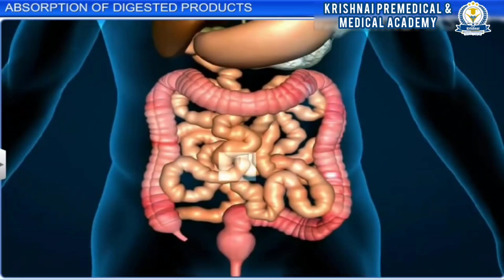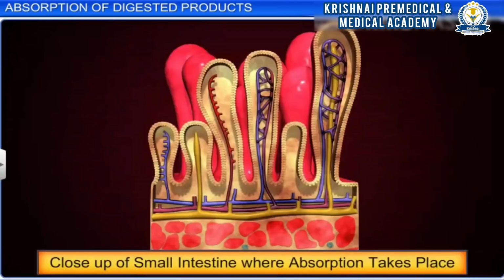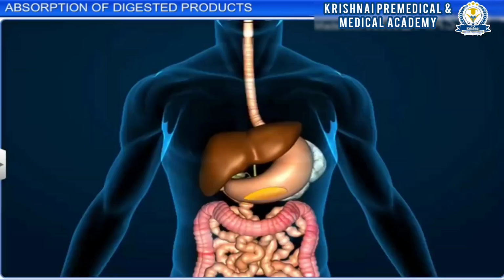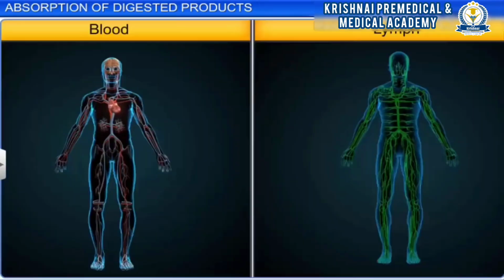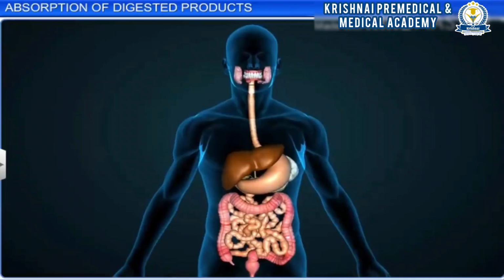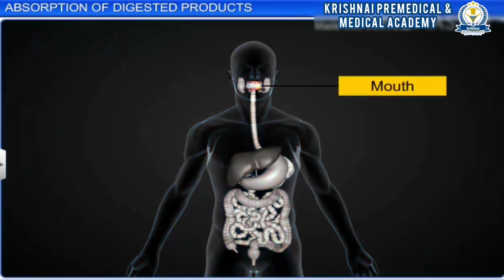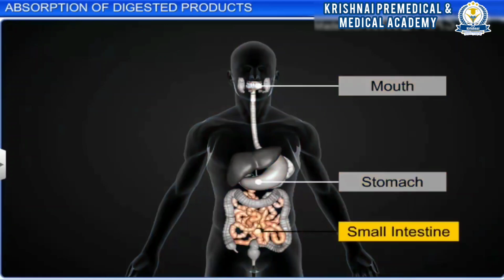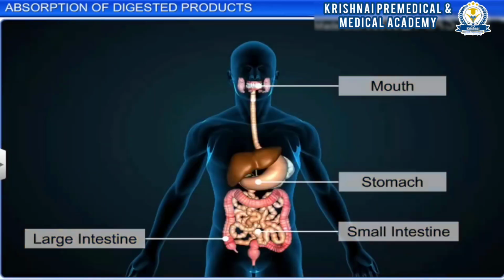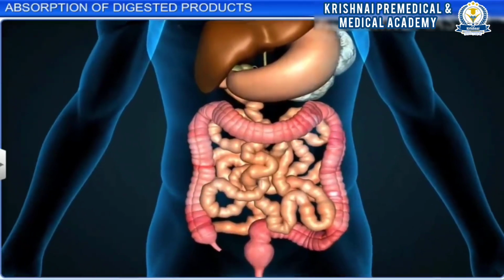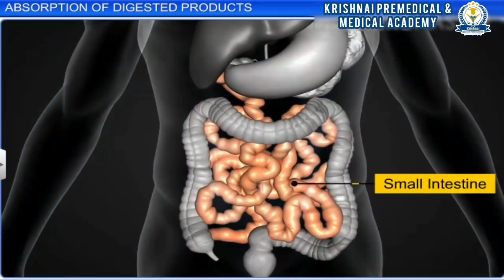Absorption of food is an important event in the digestion process. After complex food has been broken down into smaller components, it needs to be absorbed into the blood and lymph so that it can be transported throughout the body. Absorption takes place in different parts of the alimentary canal such as the mouth, stomach, small intestine, and large intestine. Maximum absorption occurs in the small intestine.